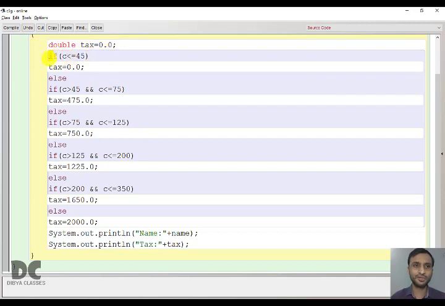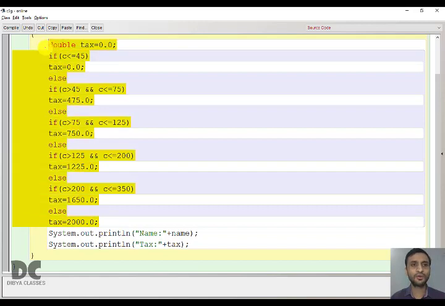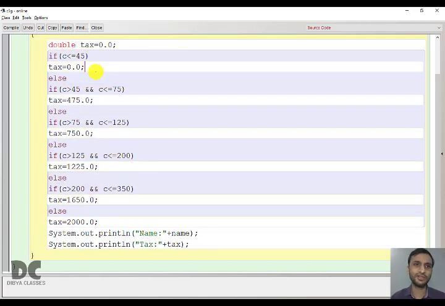Don't write else before the first one. But for all the other if statements you have, write else before them, and remove the last if line. Here one if statement was there, we removed it. Remove the last if line, and your program will automatically get converted to an if-else-if ladder. Now we will check the output, to see if you are getting the same output, and then I will explain how this program is going to work.